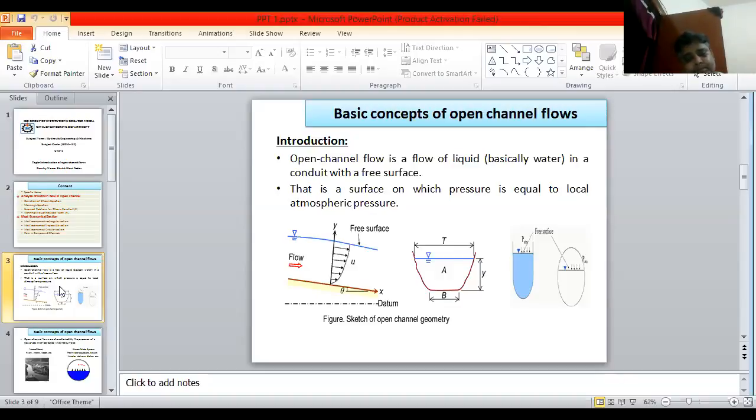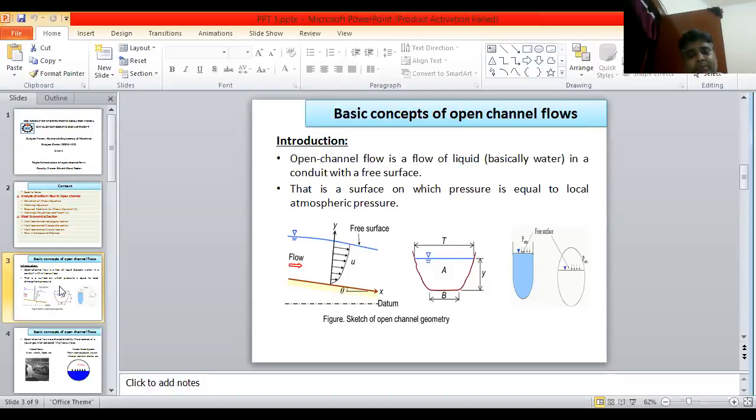For example, consider a circular pipe flowing partially full. Then a free surface will be created, and hence this flow is known as open channel flow.